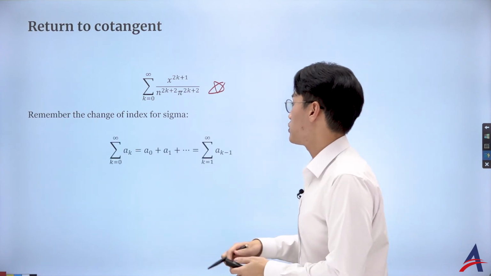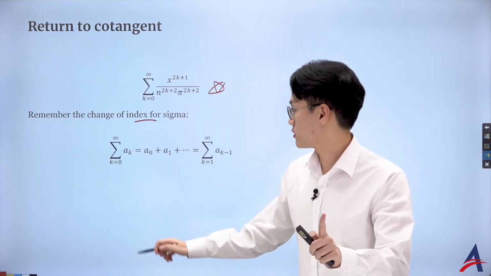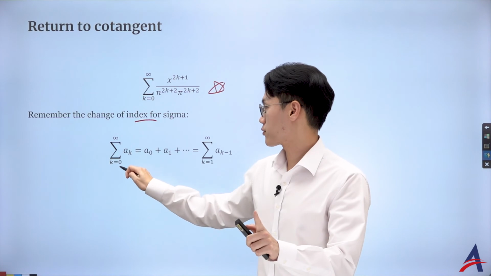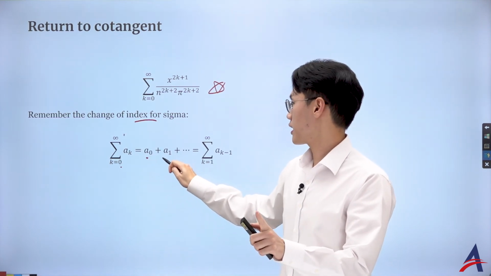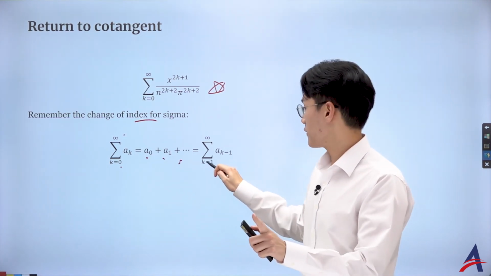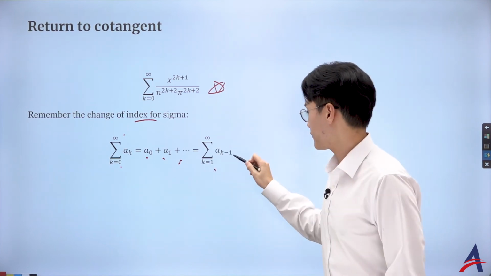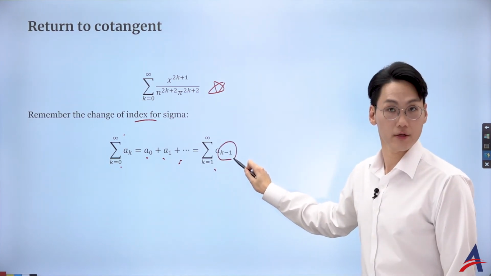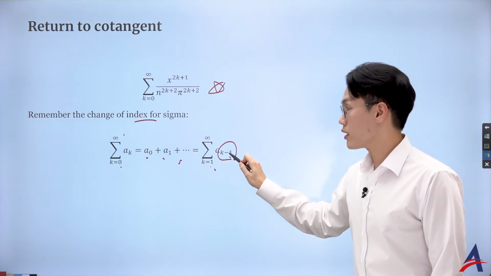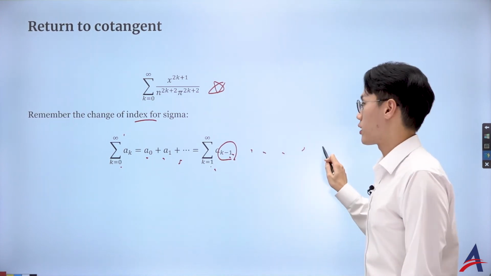And then what we can do is change of index. What I mean by that is, look at this. If I start from 0th term to infinity, I have a0 plus a1 goes all the way. But if I want to start with k equal to 1, then I have to just change the subscript as a k minus 1. Then if I plug k equal to 1, that becomes a 0, 1, 2, 3, 4, on and on and on.